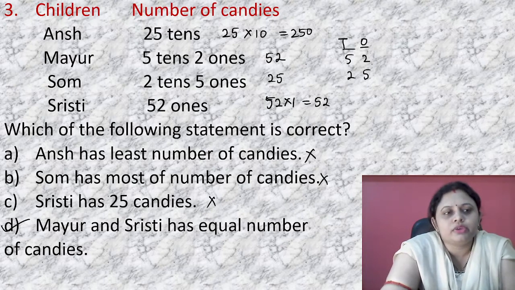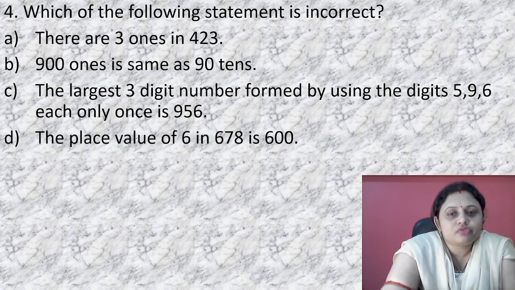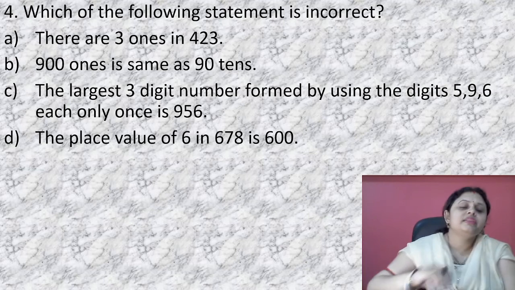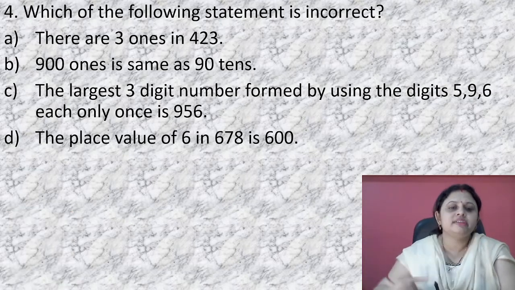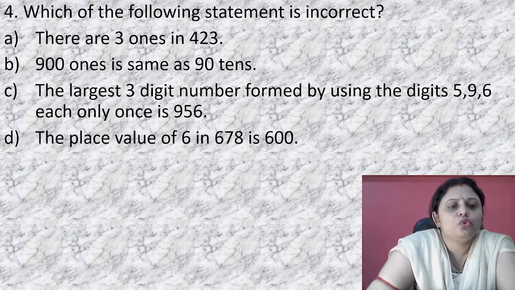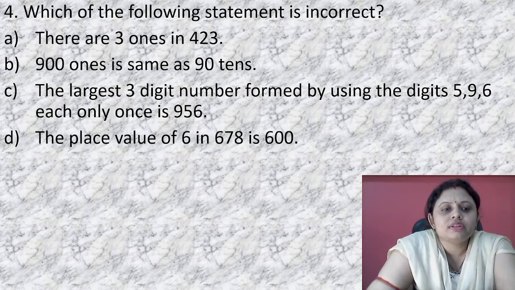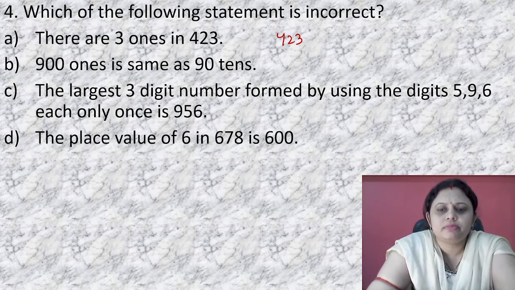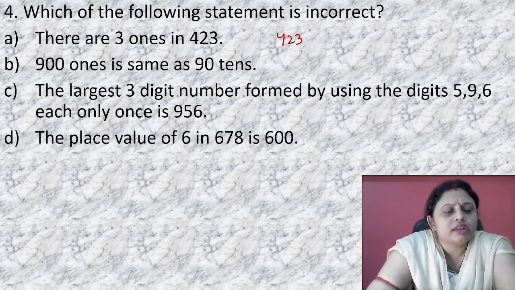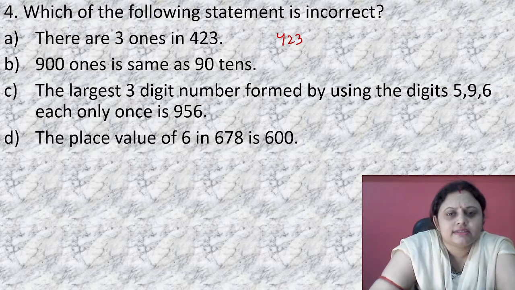Okay. Chalo, next question. Which of the following statements is correct? There are 3 ones in 423. In 423, how many ones are present? 423 ones are present. Okay. 900 ones is the same as 90 tens. 90 tens means 90 into 10, that is equal to 900.